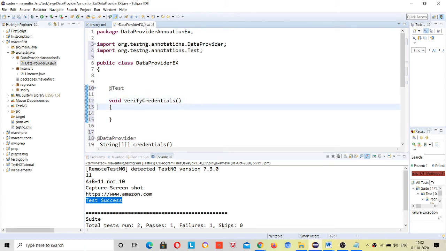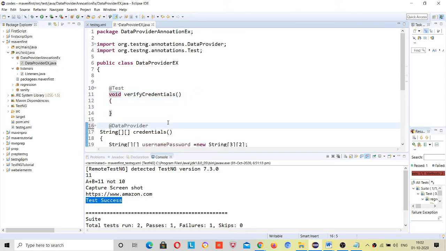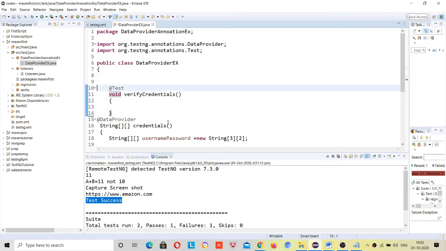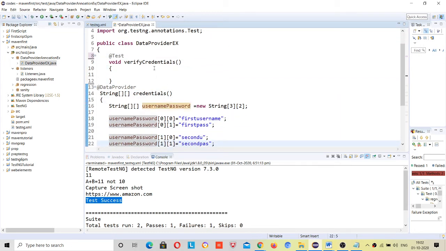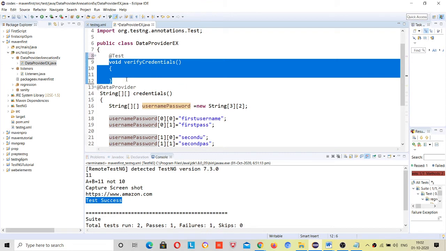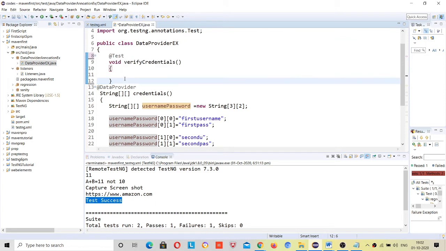Once you run this test using your testng file or directly, first of all this @Test will be executed. Then how will this method know where it should get data from? How will it know that it has some data and get it? After the @Test annotation, you have to give that information here, dataProvider, and inside this you pass the method name.